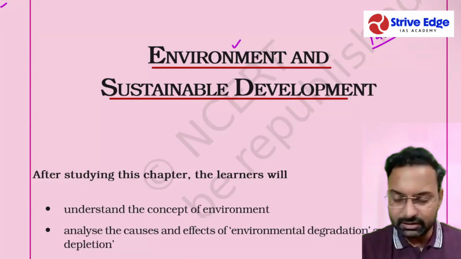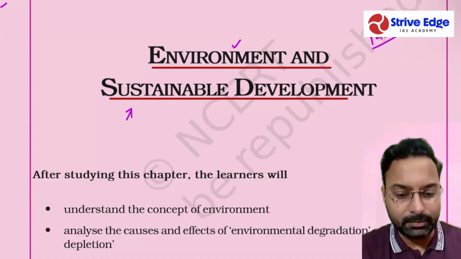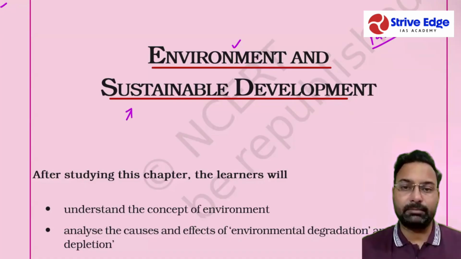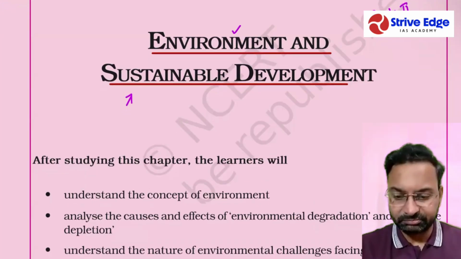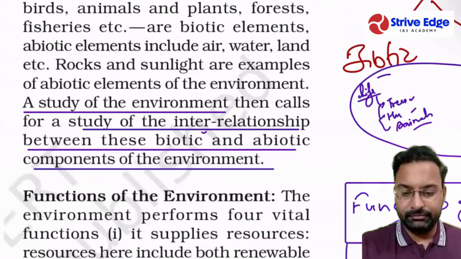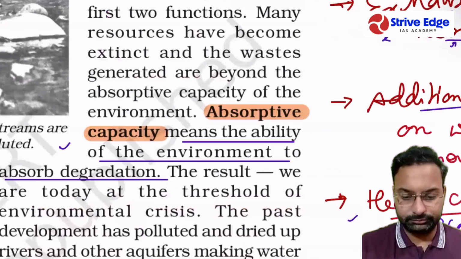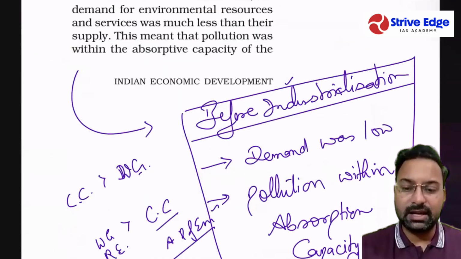So we discussed the environment in the first part, and we left sustainable development. In this second part, अब हम sustainable development को cover करेंगे. So moving to the chapter, we also saw the challenges of industrialization.